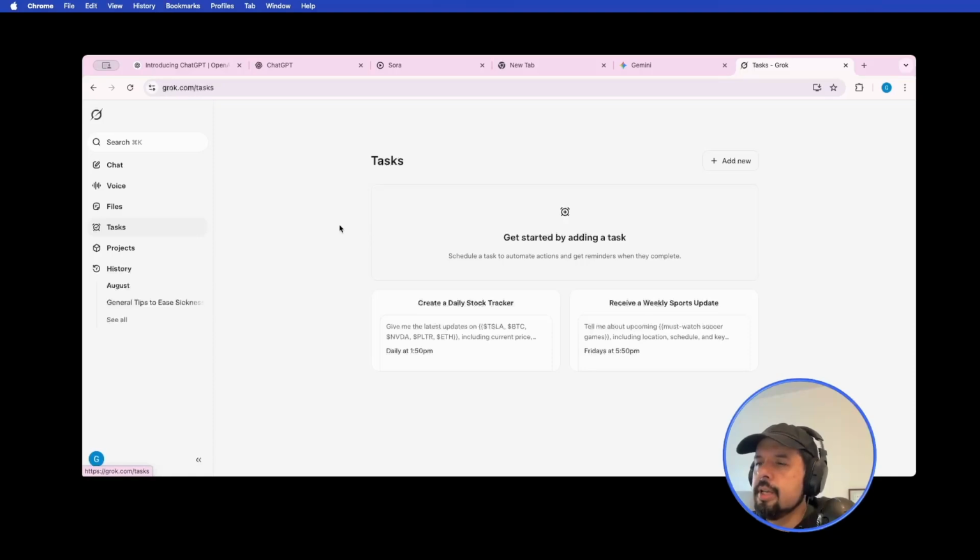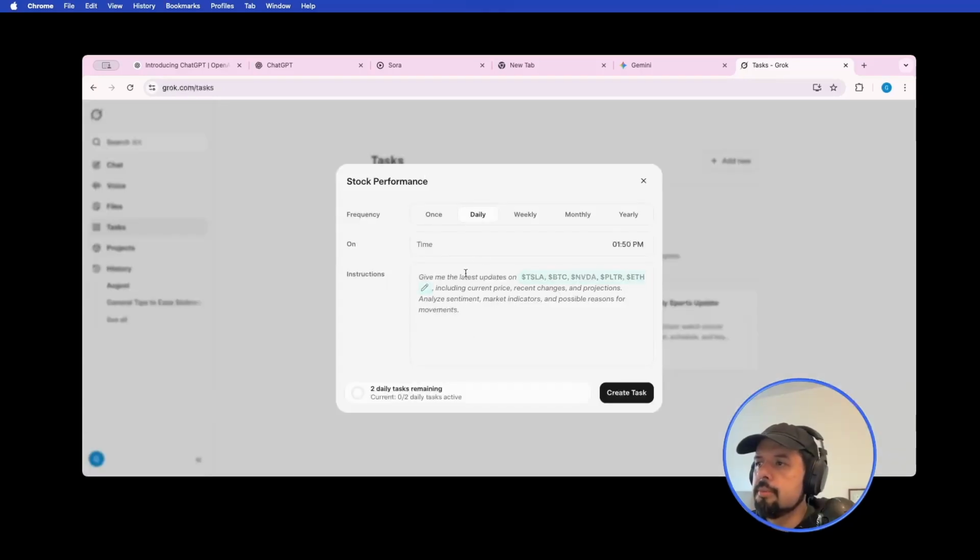Tasks, a really nice thing. I think the others can do it, but this is just straightforward. You can create a tracker at one time, like 1:50, and you will get something. So let me write one.